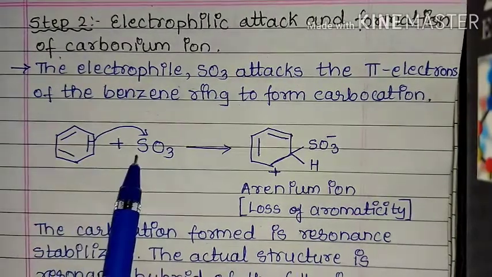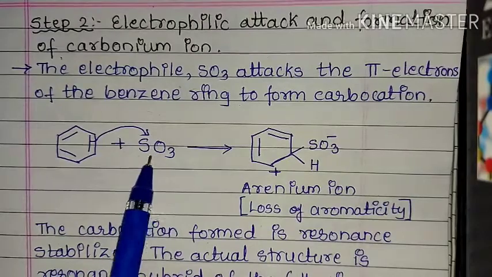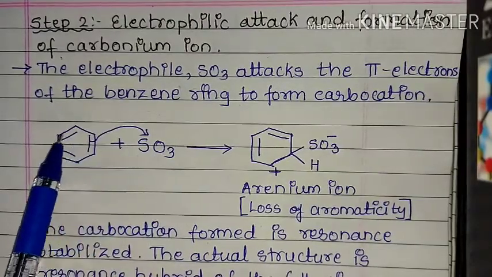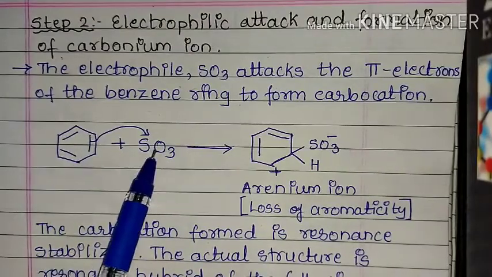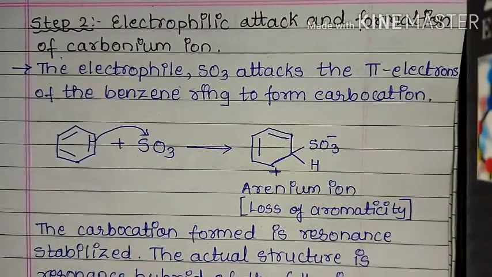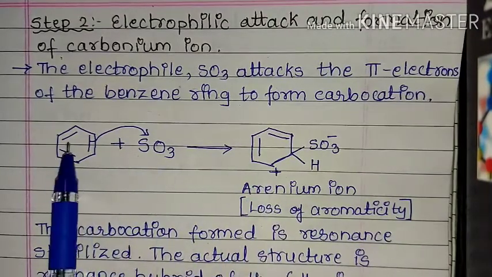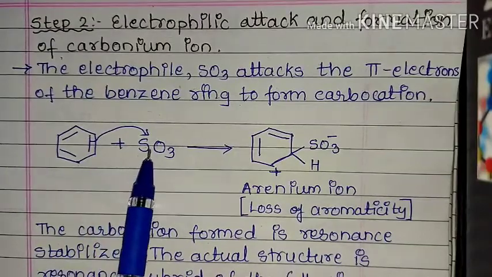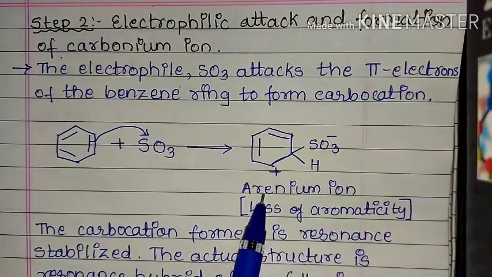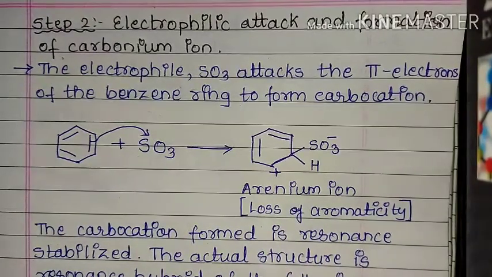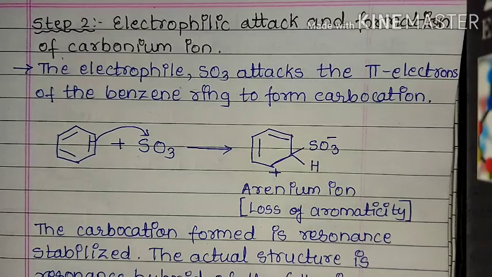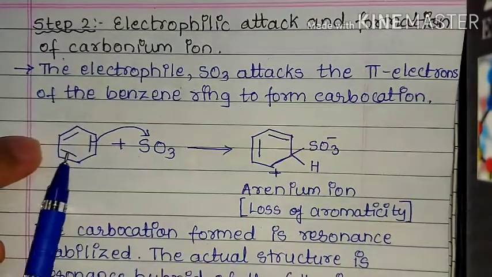So the electrophile we generated in the first step is attacked by the benzene ring. The pi electrons present in the benzene ring attack the SO3 because SO3 is electron deficient. I will explain afterwards how it is electron deficient. When these pi electrons attack the sulfur trioxide, we get an arenium ion, or we can also call it a carbocation.